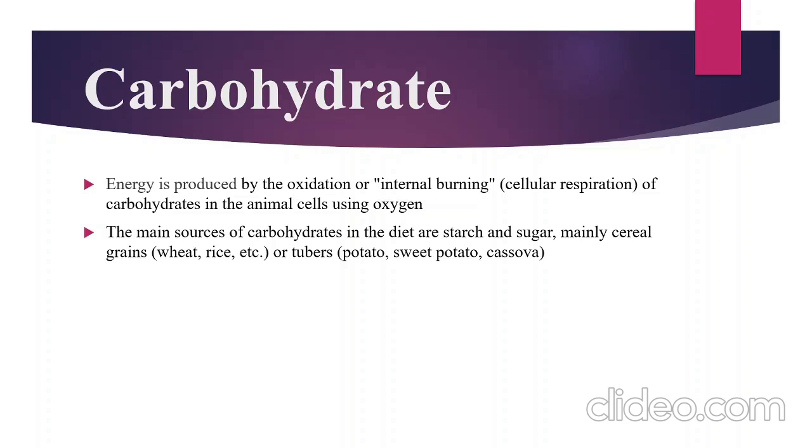That process is known as cellular respiration, otherwise known as internal burning. The oxygen required for the oxidation of carbohydrate is provided by respiration, which inhales the oxygen used for the cellular respiration or breakdown of carbohydrate. Carbohydrate is an energy source.